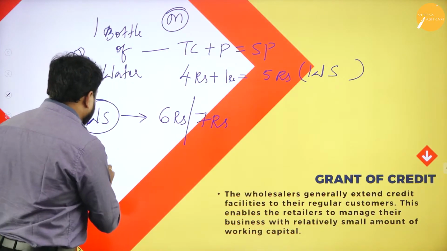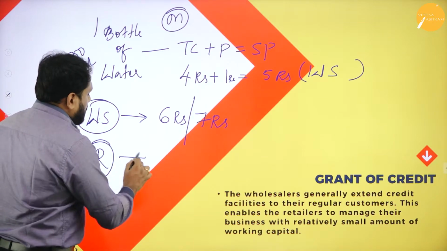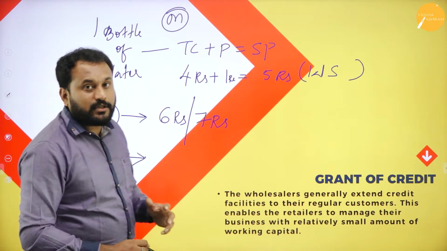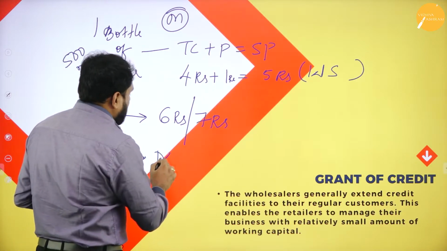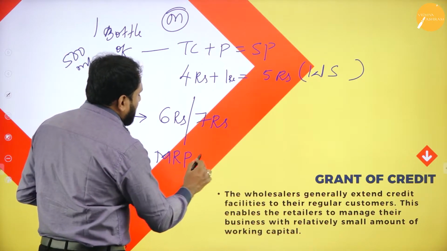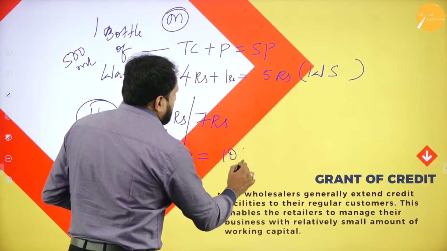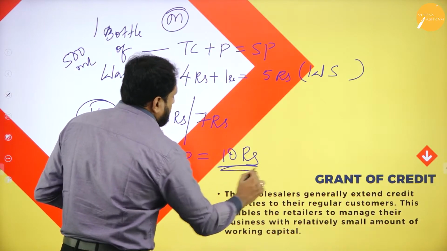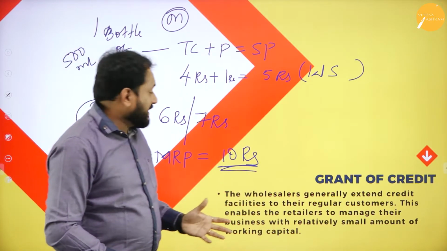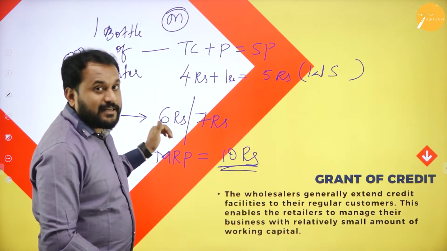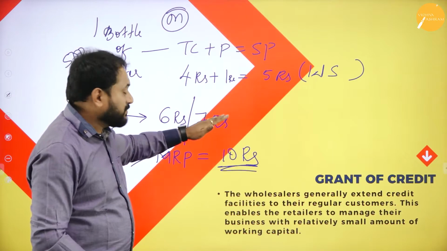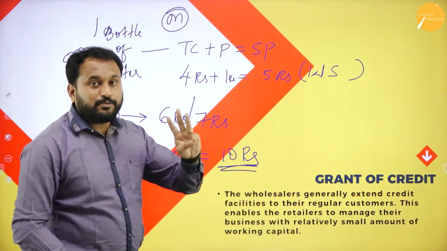Whereas the retailer, what is the 500 ml bottle cost? 10 rupees is the MRP. The retailer will collect the MRP, say 10 rupees. Without doing anything, since the wholesaler is selling it for 7 rupees, the retailer is getting 3 rupees.